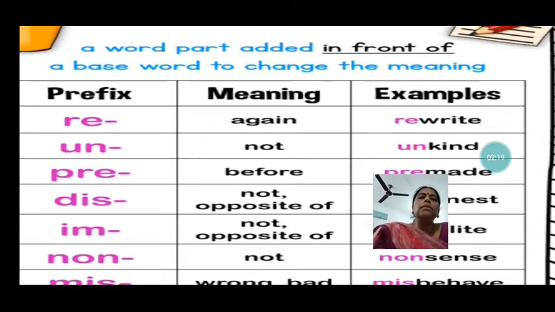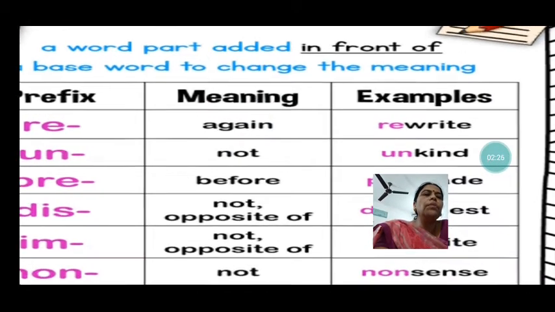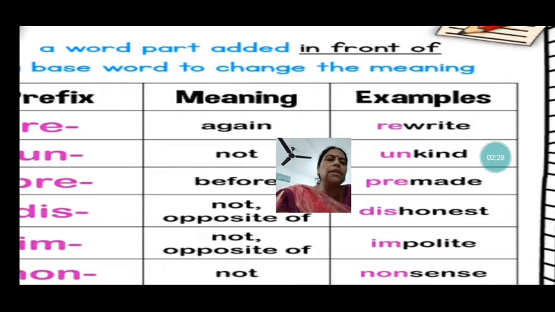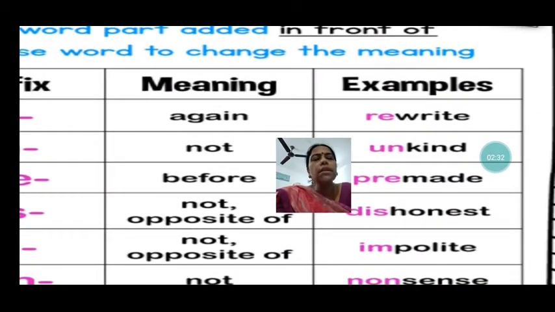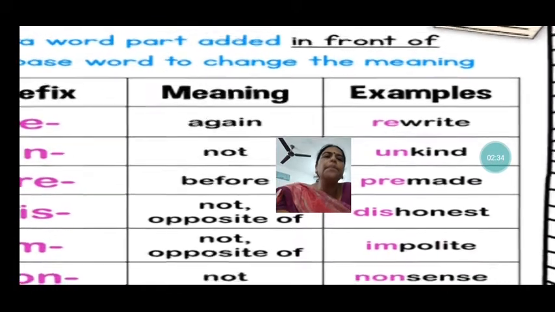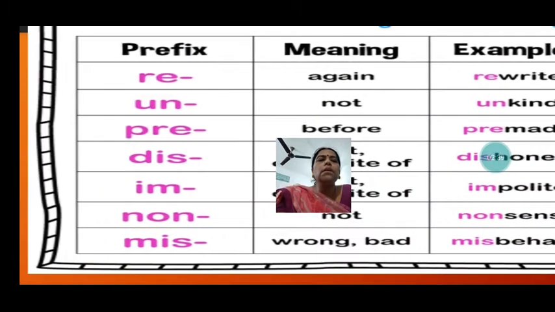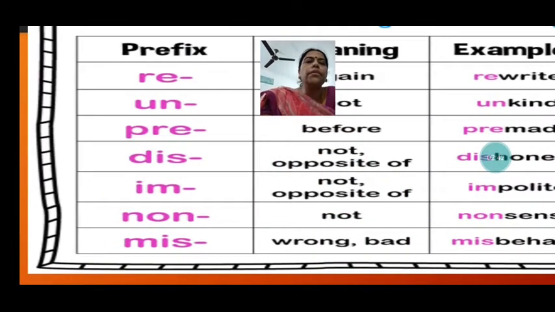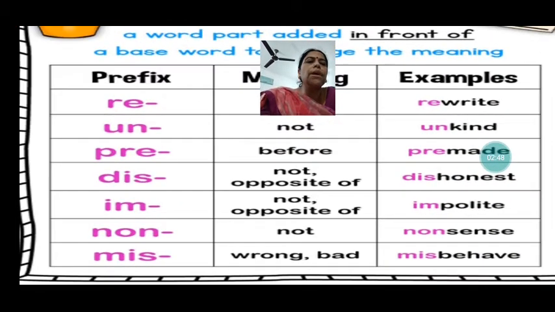Then the next one is un. So what is the meaning of un? Un means not. And when we add it, in this example un is added to kind. So what does it mean? Unkind. Unkind means not kind. Then here you have pre. Pre means before. So when we add it to the word made, it becomes pre-made. That means it was made before.